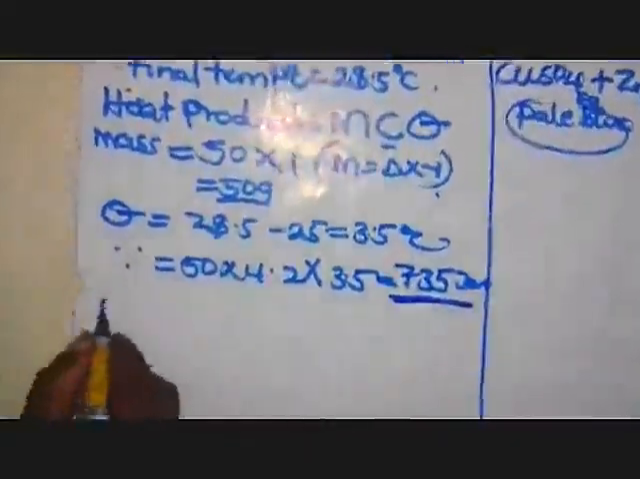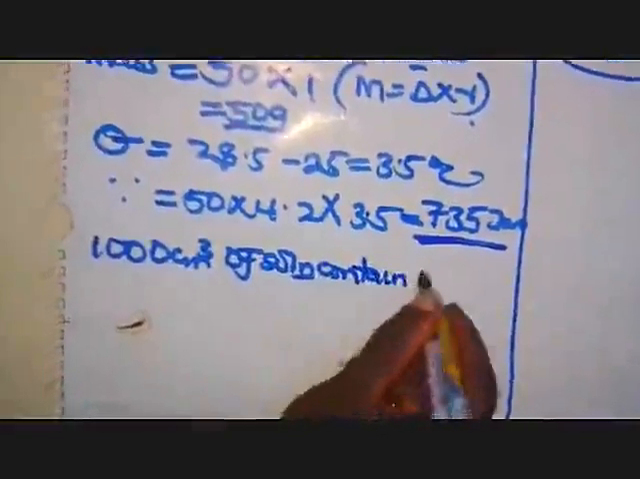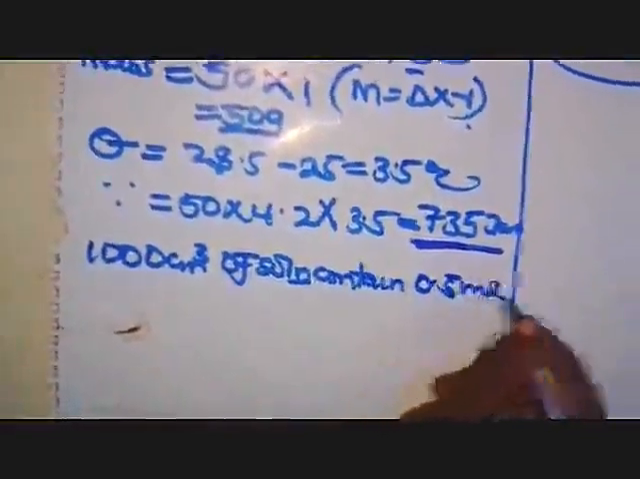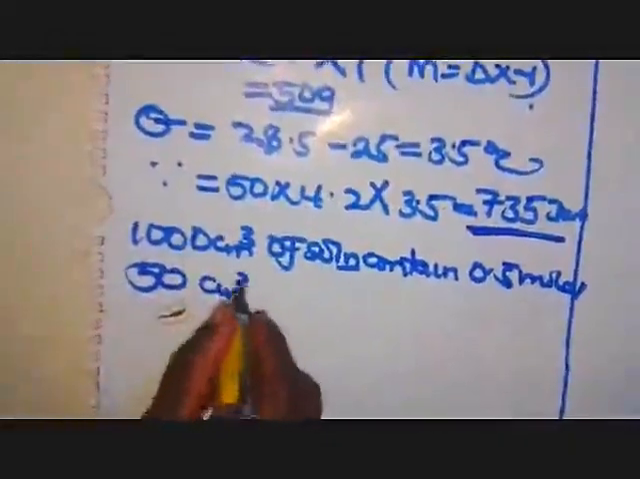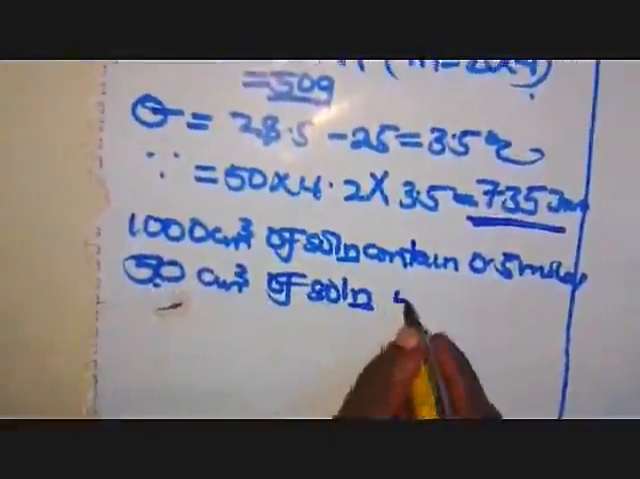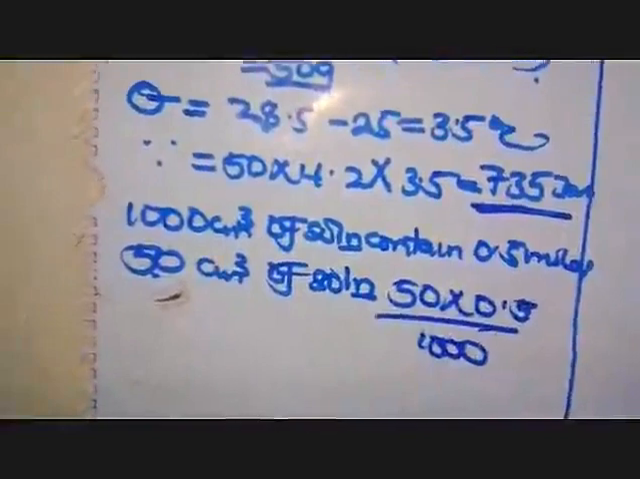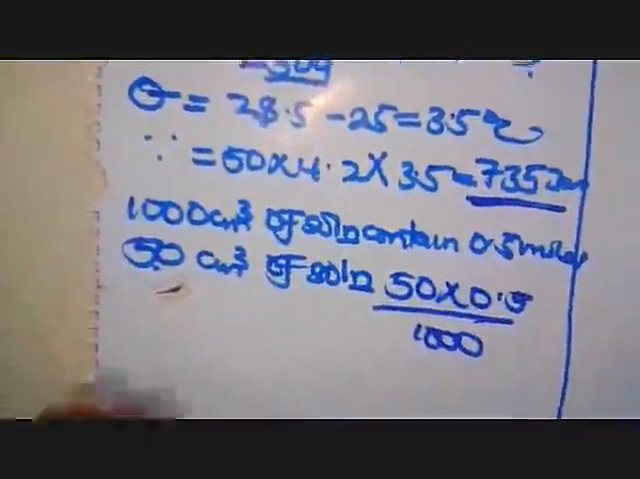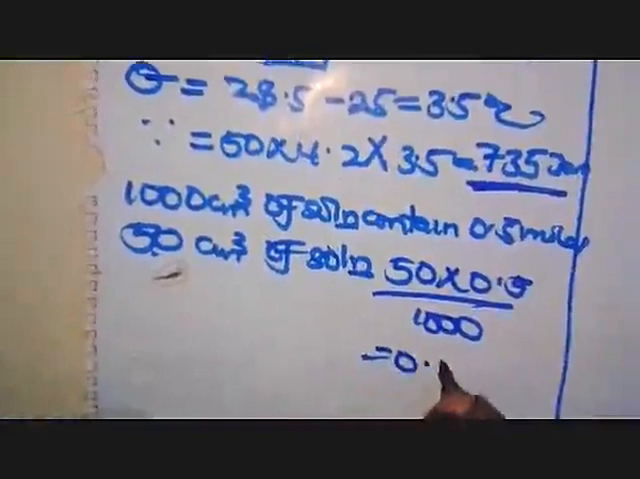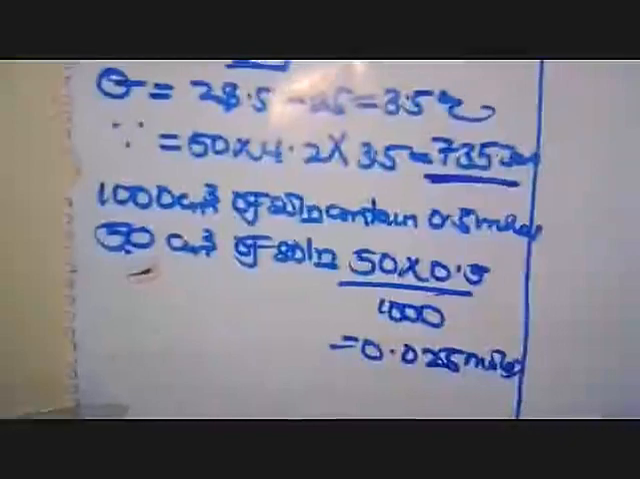So here we shall say 1,000 cubic centimeters of the solution contain 0.5 moles of copper 2 sulfate. Then what about the 50? This 50 here, the volume we used. About the 50 cubic centimeters of the solution, we are going to cross multiply, members. That is 50 times 0.5 out of 1,000. Get your calculator also, and we are obtaining 0.025 moles.